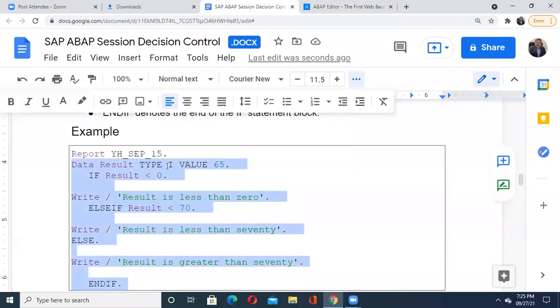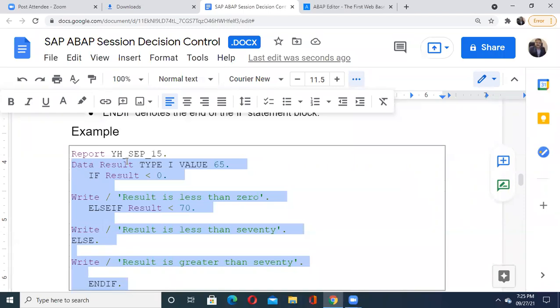My dear students, can anyone give me the answer in the chat? Why have I not copied this report YH_SCP_15? Why is it so? Why have I copied the rest of the code only? What is this report YH_SCP_15?